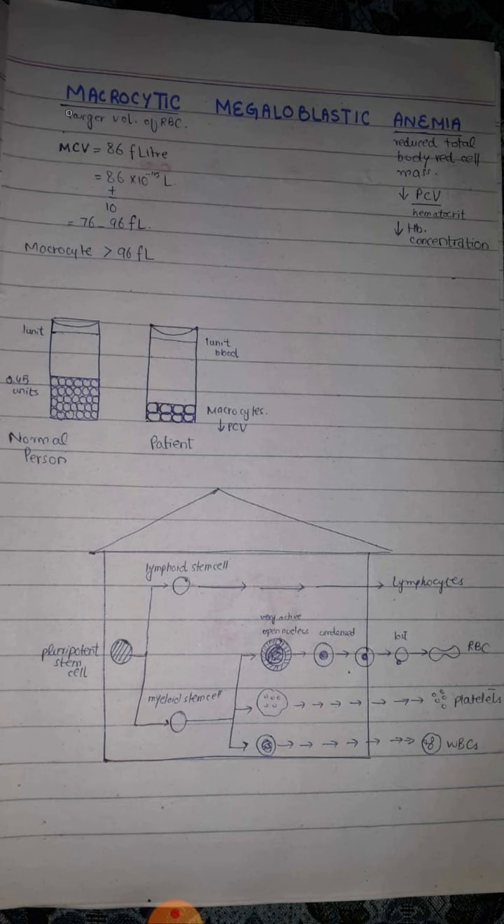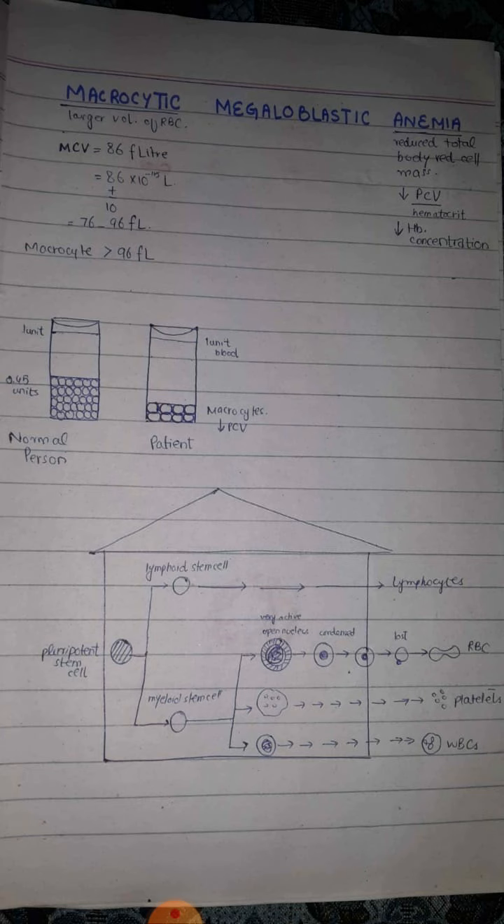Now, as the word macrocyte is used here, it means that the red blood cells are larger than normal in such a way that they have abnormal mean corpuscular volume. Normally, we know that in case of normal red blood cells, the mean corpuscular volume ranges from 80 femtoliters to 100 femtoliters. But in case of macrocytes, the mean corpuscular volume is greater than 100 femtoliters.